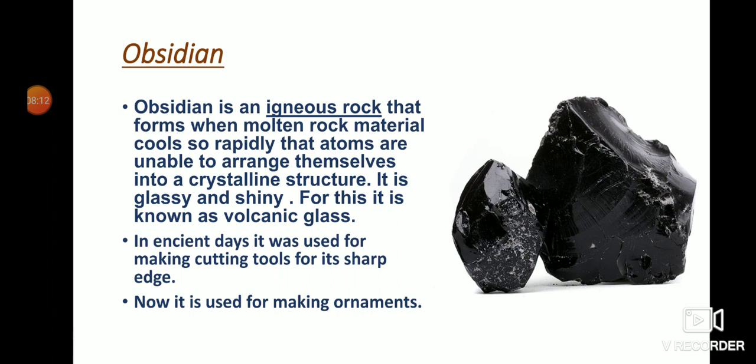And it is very sharp edged. Because of this sharp edge, in ancient days it was used for making cutting tools, also used as surgical blades, but nowadays it is used for making ornaments, beautiful decoration, decorative pots, utensils, etc. So these are the different types of igneous rock that we have learned: granite, pumice, basalt and obsidian.